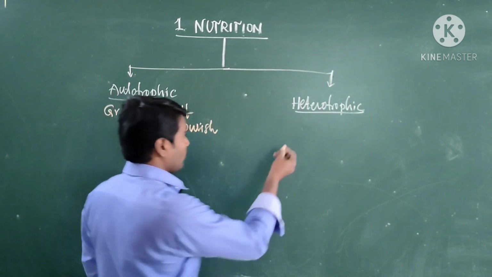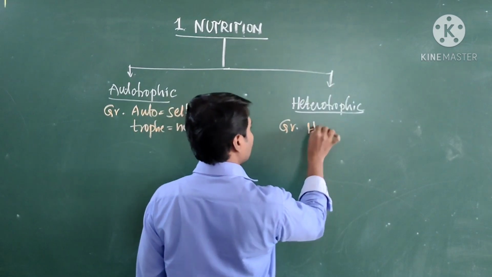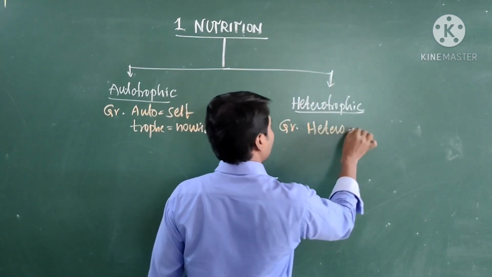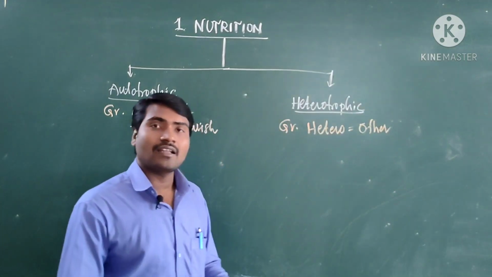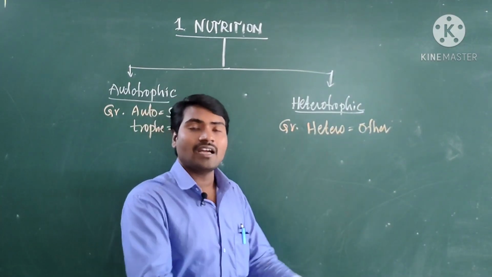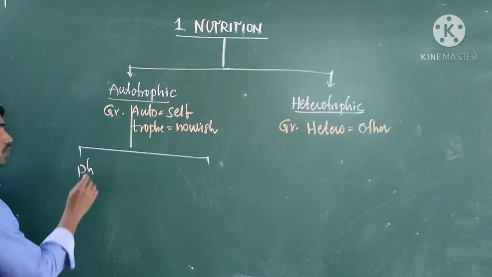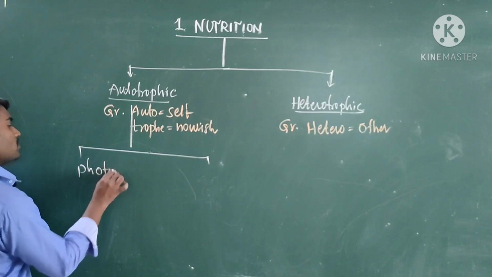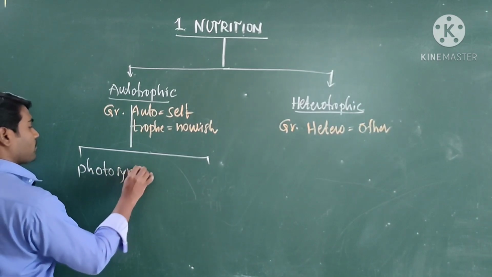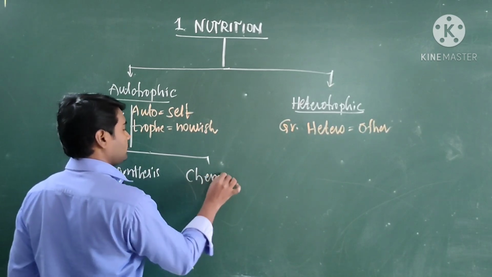And the word hetero is also derived from Greek. In Greek, hetero means other, so they depend on other organisms for their food. Again, autotrophic nutrition is of two types: photosynthesis and chemosynthesis.